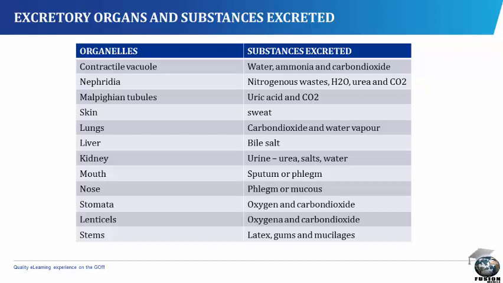It excretes salt and water. Mouth excretes sputum or phlegm. The nose excretes mucus or phlegm. Stomata excrete oxygen and carbon dioxide. The lenticels excrete oxygen and carbon dioxide, while stems excrete latex, gums, and mucilages.